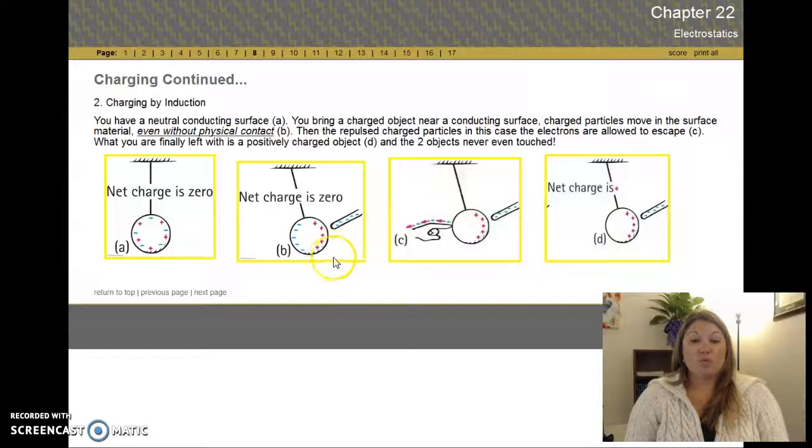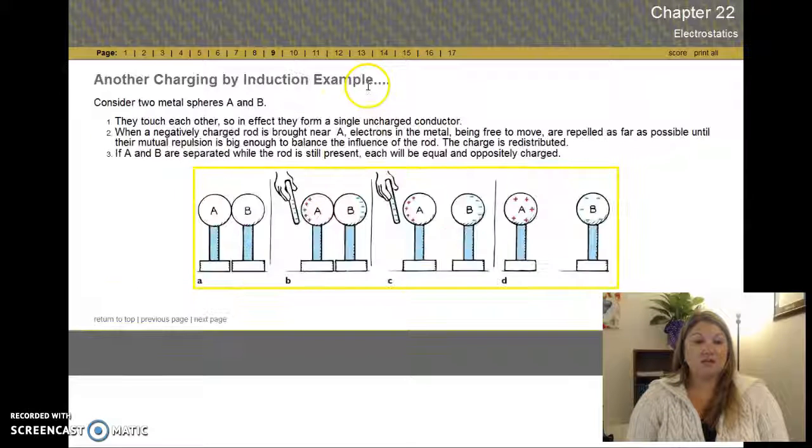Then we touch the sphere, and guess what? Those electrons are still repulsed. They want to get as far away as they can, so they run off down our finger. And what's left? A completely positively charged ball. That's induction. You cause the charges to separate, then you give a way for one of the charges to escape, and you're left with a net charge on your object.